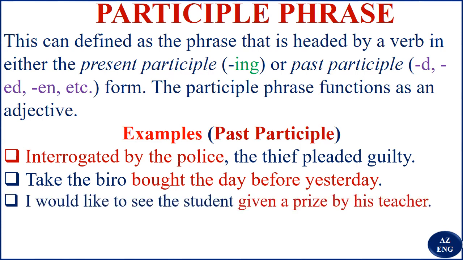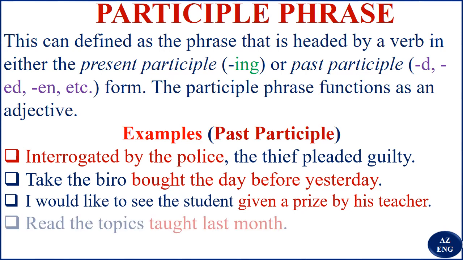Then, I would like to see the student. It's like you ask, which one? The one given a prize, that was given a prize by his teacher. So "given a prize by his teacher" talks about the student. That is our participle phrase. And you remember it functions as an adjective, that is, it describes a noun or a pronoun.